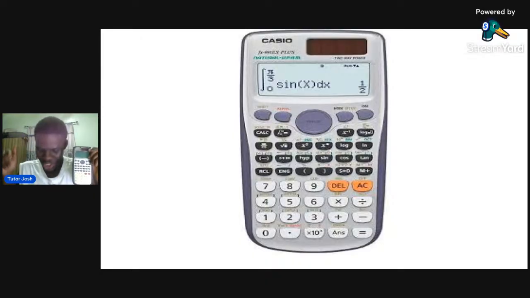Let me know in the comment section if you can see me, please. You can see my screen, you can see my slide, you can see my calculator that I'm holding, you can see my calculator on the screen that I am holding. Let me know in the comment section or in the live chat section, please.